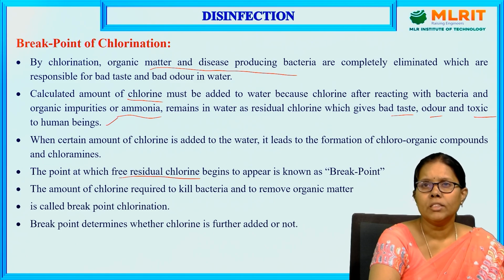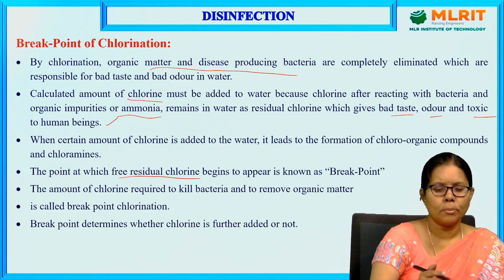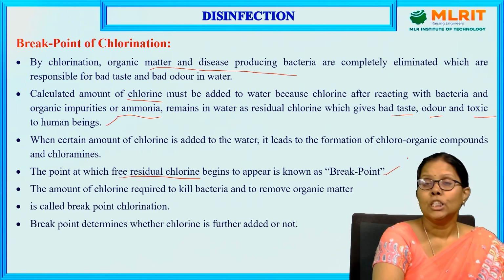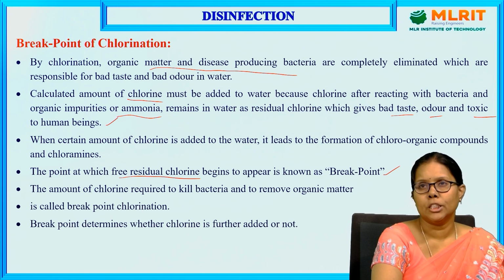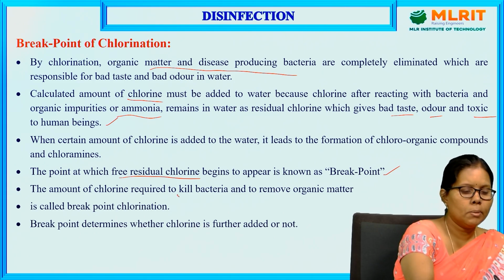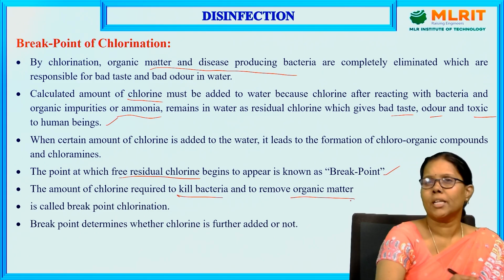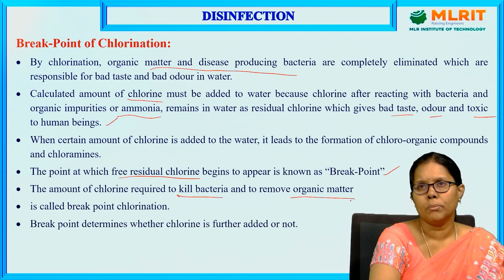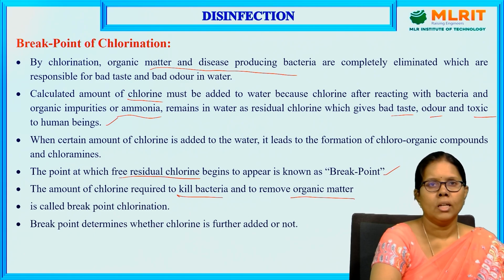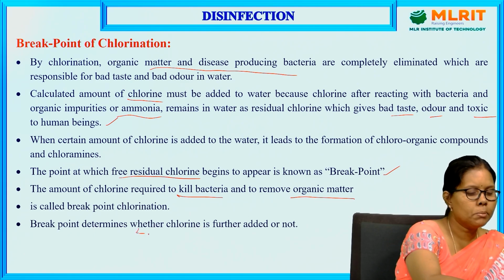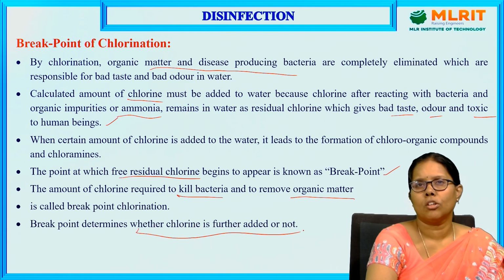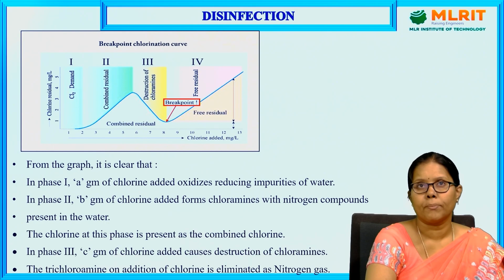The point at which we have to stop adding the chlorine is called breakpoint chlorination. The amount of chlorine required to kill the bacteria and to remove the organic matter is called breakpoint chlorination. The other definition is, in order to kill the bacteria and to remove the organic matter like ammonium compounds. Breakpoint chlorination determines whether chlorine is required to be added further or not.